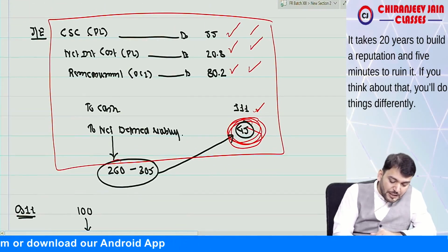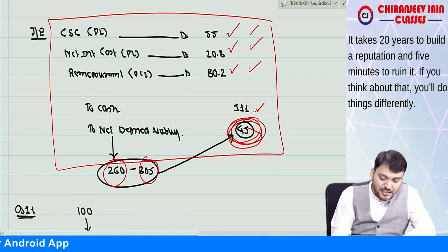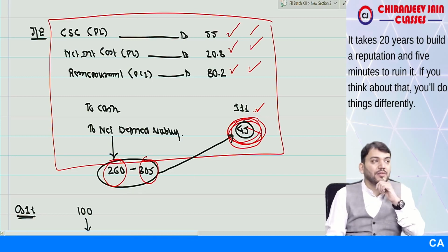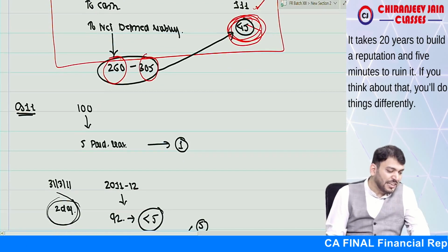So opening net liability was 260. You can see closing is 350. So you can see there is an increase in liability by 45. Increase in liability by 45. Understood. This also you have understood. Let me take one more question.